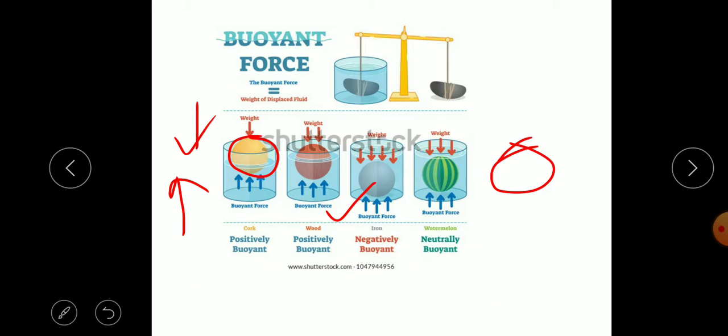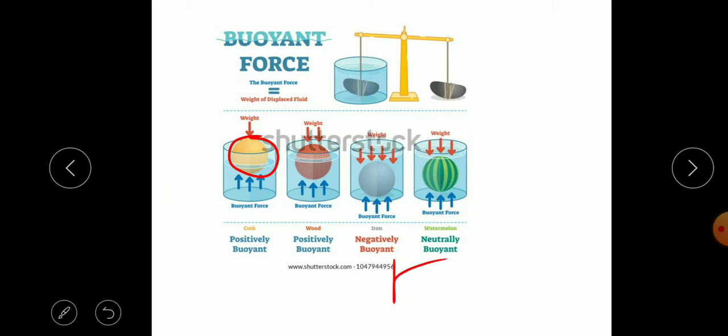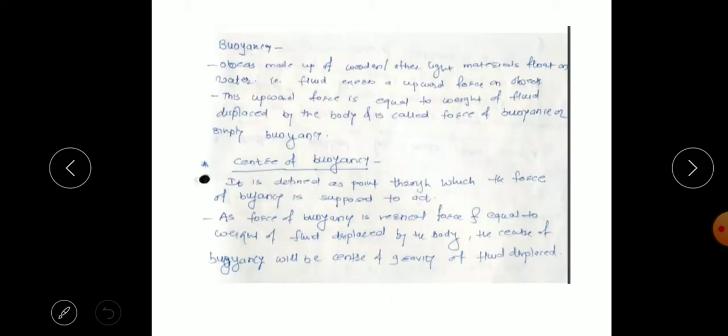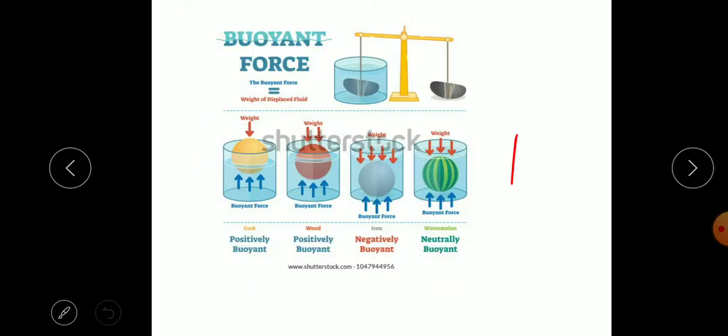Now we consider the force of buoyancy, which is taken as the weight of the water displaced by the body. The upward force is equal to the weight of fluid displaced by the body. Suppose in this container we immerse a block.